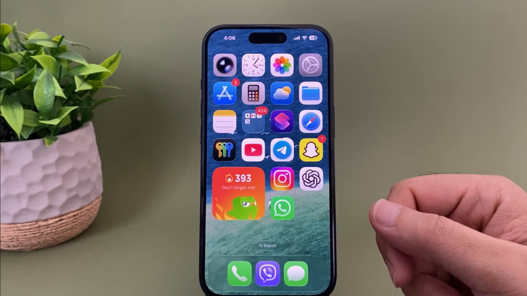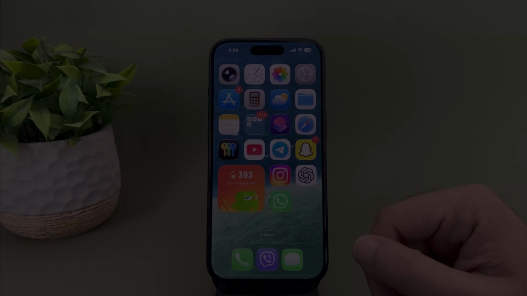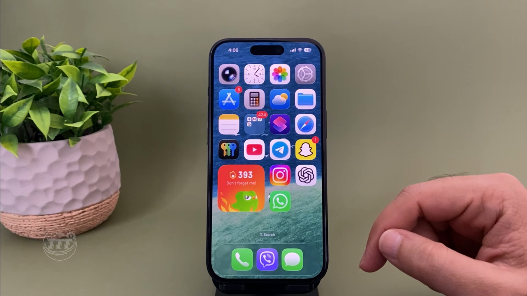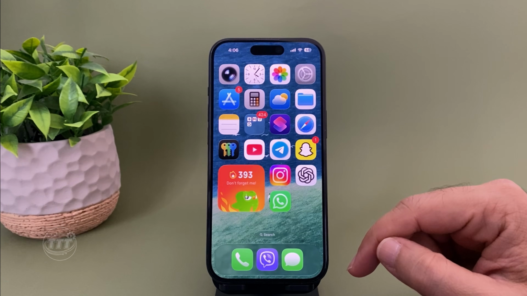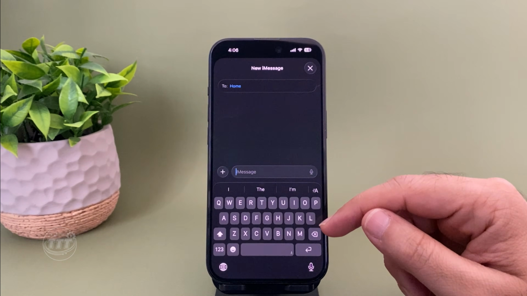Want to make your own stickers on iPhone? Here's one of the easiest and fastest ways to do it. Now you guys know there are a couple of ways to make stickers on iPhone, but here is the easiest one. First, let's open the Messages app and start a conversation with someone.